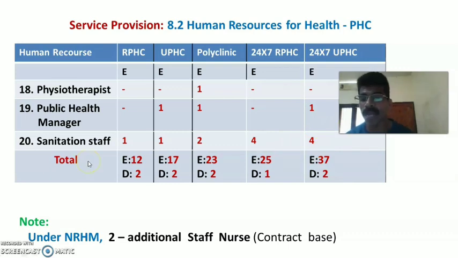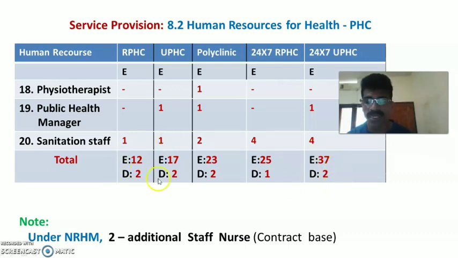The total staff manpower or human resources required in rural PHC as per IPHS 2022, that is essential, is 12 numbers. Okay, so 12 staff are essential in rural PHC and 2 staff are desirable in rural PHC. Then in urban PHC 17 staff are essential and 2 are desirable. Then in polyclinic 23 staff are essential and 2 are desirable. Then in 24/7 hour rural PHC 25 staff are essential and 1 is desirable, and at the same time in 24/7 hour urban PHC 37 staff are essential and 2 are desirable.